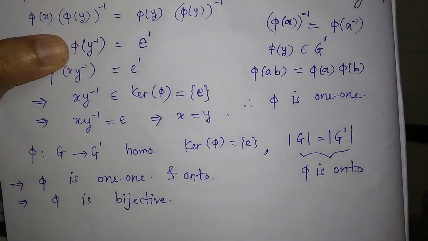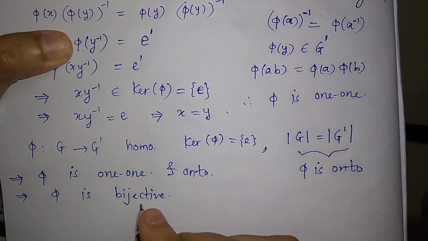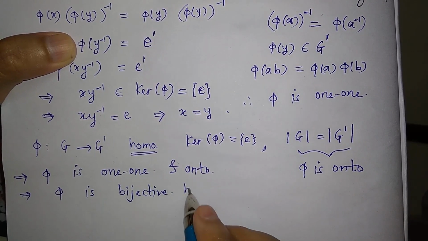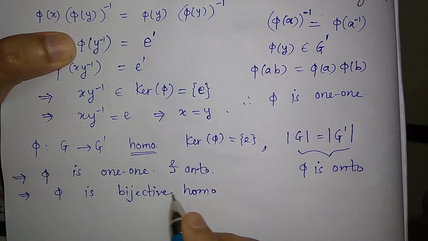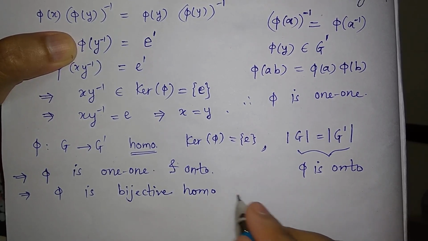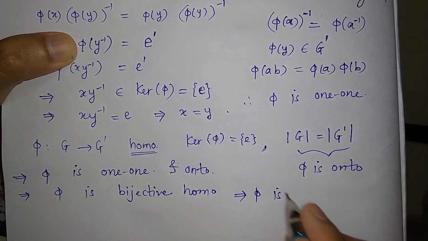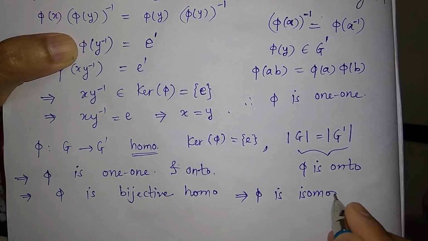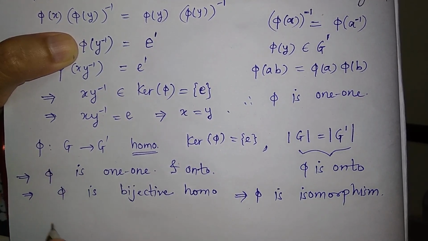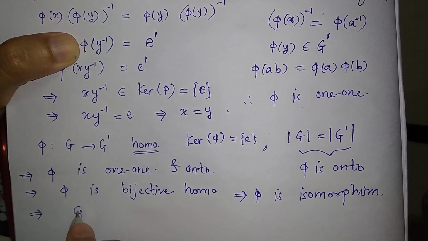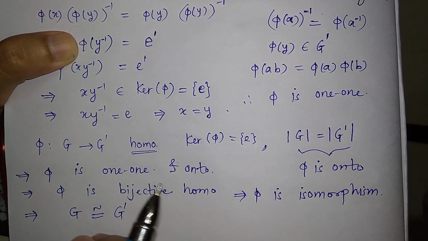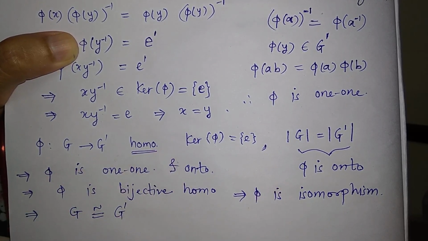Okay, so what is happening here: phi is bijective and we know that phi is a homomorphism, so phi is a bijective homomorphism, but we know that a bijective homomorphism is an isomorphism. So phi is an isomorphism. That means this gives us G is isomorphic to G dash, right? So both the groups have the same properties.